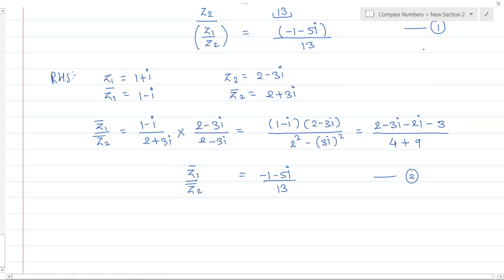So let's verify whether equations 1 and 2 are the same or not. Equation 1 is minus 1 minus 5i by 13. Equation 2 is minus 1 minus 5i by 13. That's great. So both equations 1 and 2 are the same. As 1 equals 2, the given statement is verified. Is it okay, everyone? Perfect.